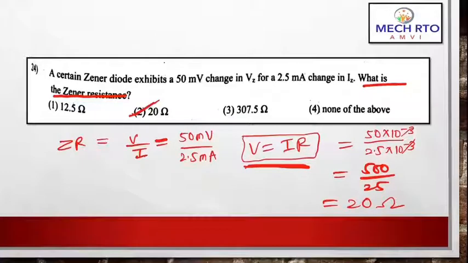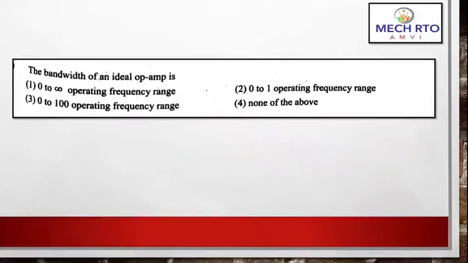Very easy question. Now next question: the bandwidth of an ideal op-amp is. For this question you have to know what an op-amp is. It is an amplifier which is used in your various calculators, various circuits in your computers, right? So what is the bandwidth of this ideal op-amp? The correct answer is 0 to infinity operating frequency range.